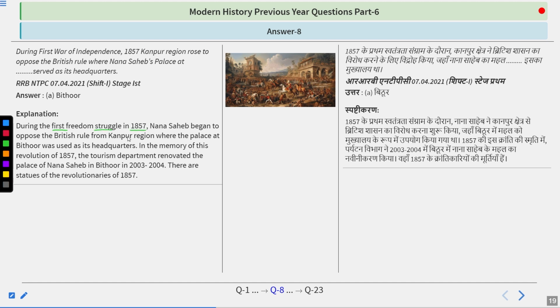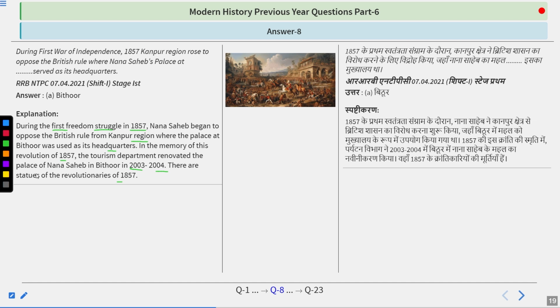So during the first freedom struggle in 1857, Nana Sahib began to oppose British rule from the Kanpur region, where the palace at Bithur was used as its headquarters. In memory of this revolution of 1857, the tourism department renovated the palace of Nana Sahib in Bithur in 2003 to 2004. There are statues of the revolutionaries of 1857. So do remember the answer is Bithur.